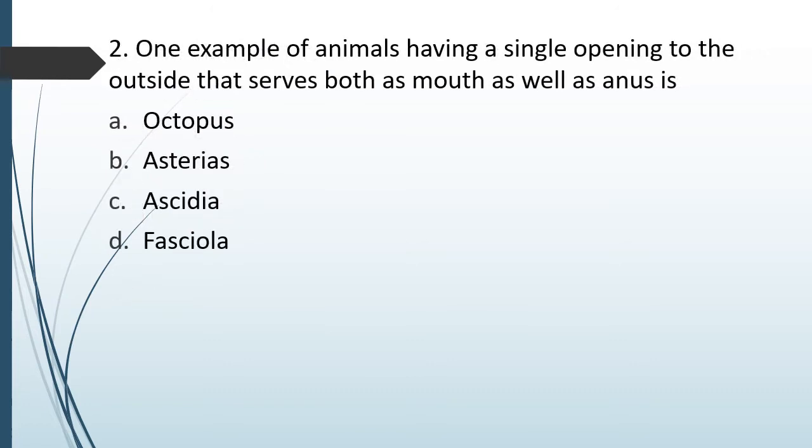Question number 55. One example of animal having a single opening to the outside that serves as both mouth as well as anus. Option A octopus, option B asterias, option C ascidia, or option D fasciola. Single opening that acts as both mouth as well as anus. Correct answer is option D, that is fasciola. Fasciola hepatica, which is also a liver fluke, comes under the phylum Platyhelminthes. It has a single opening that serves as both mouth as well as anus.